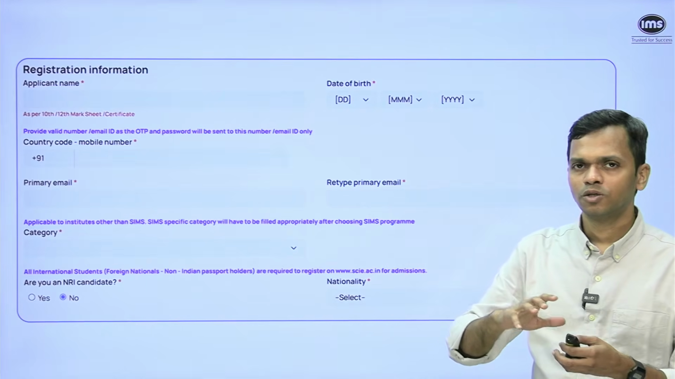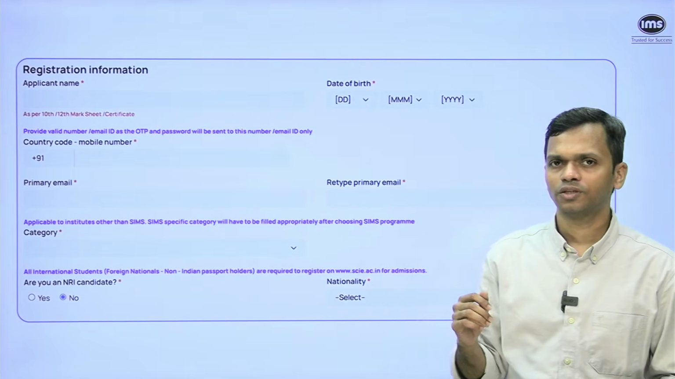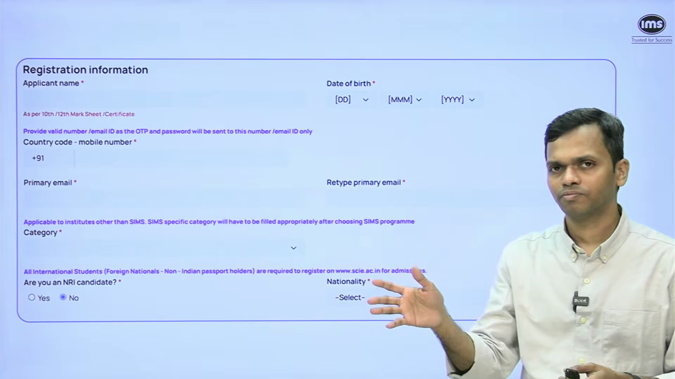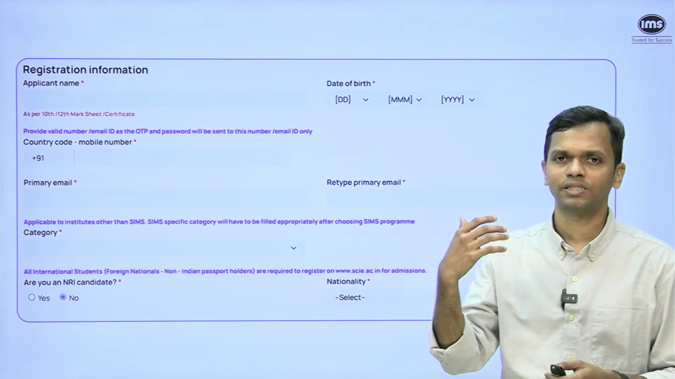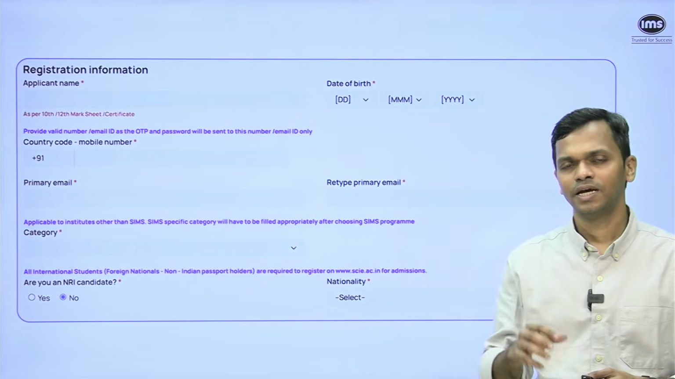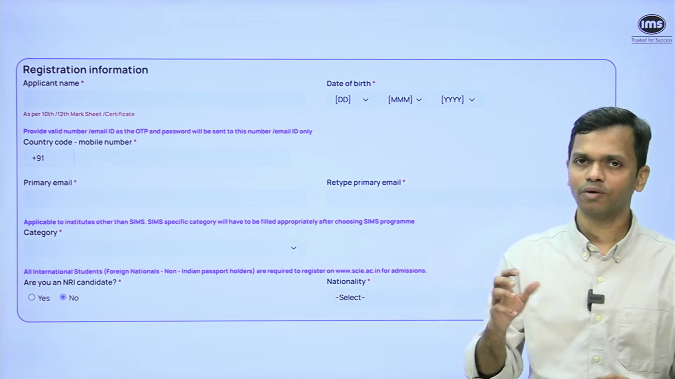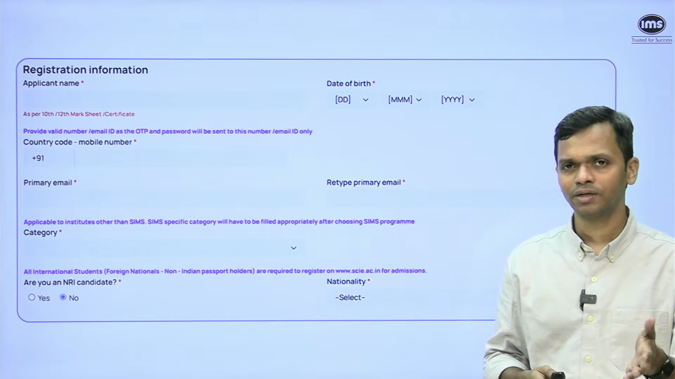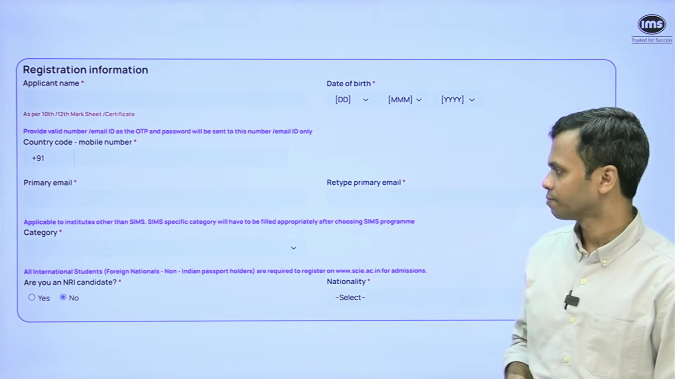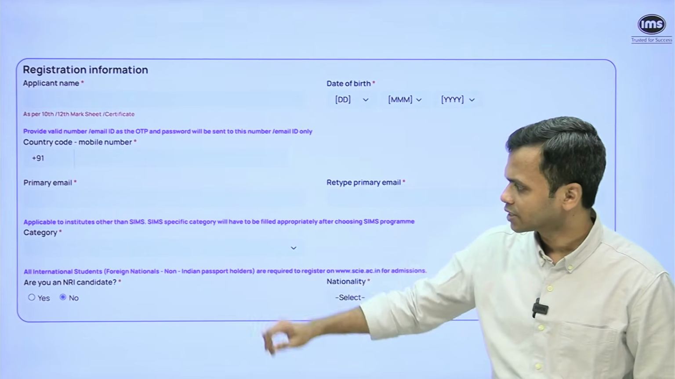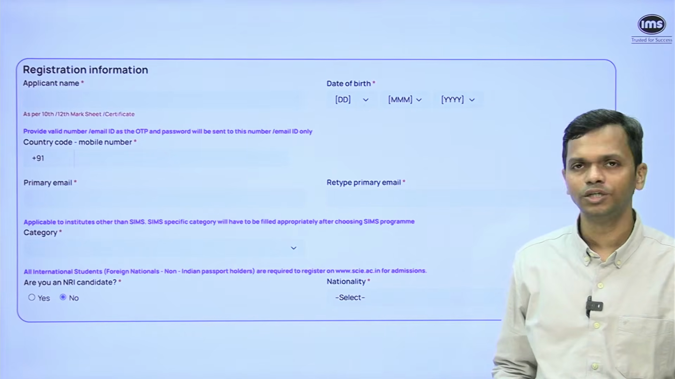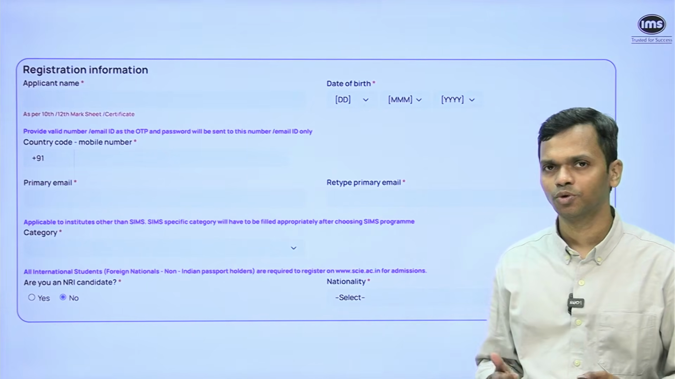program. So when you fill the rest of the registration form, when you actually log into the dashboard and then start putting preferences and all of those things, that time there are program specific eligibility. So you will have to look at that, and only if you fulfill it, then you can apply for that program. When you come to this NRI question, it says all international students, foreign nationals, non-Indian passport holders, etc.